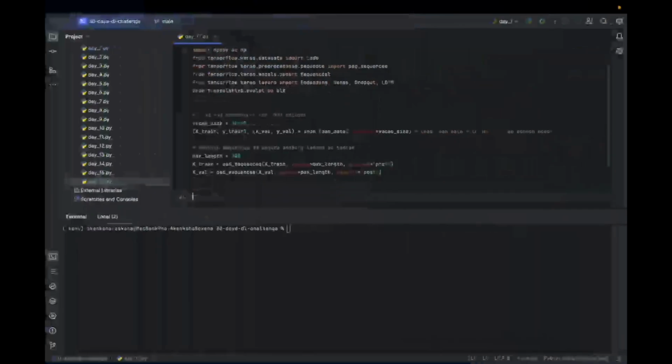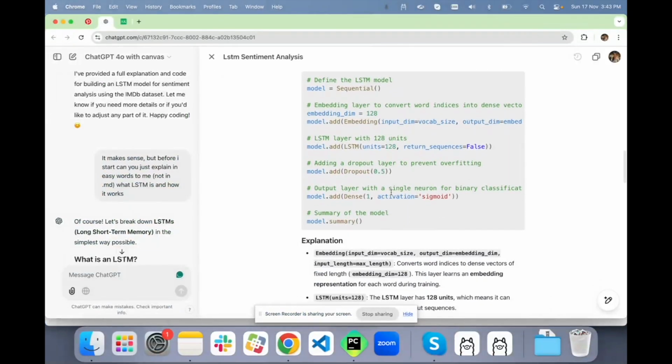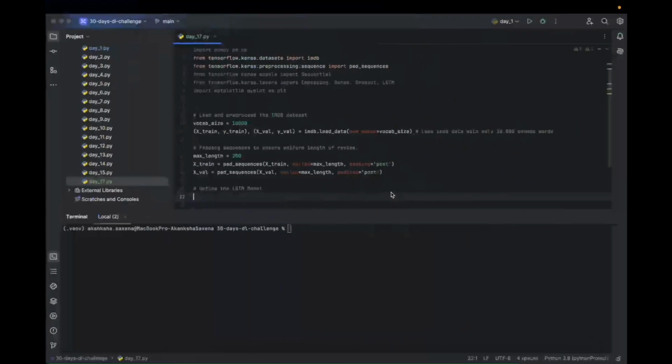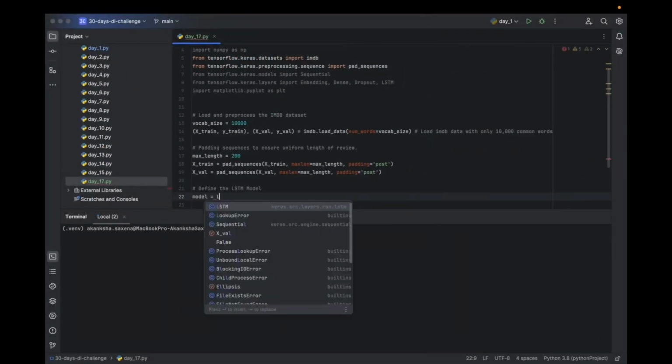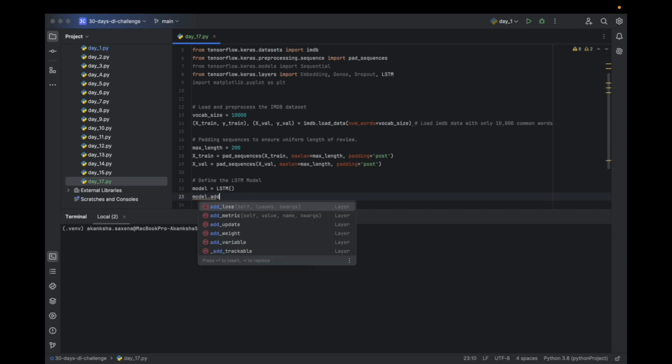Then we are going to define the LSTM model. So model is equal to Sequential, and then we'll add the first layer, model dot add, the embedding layer.